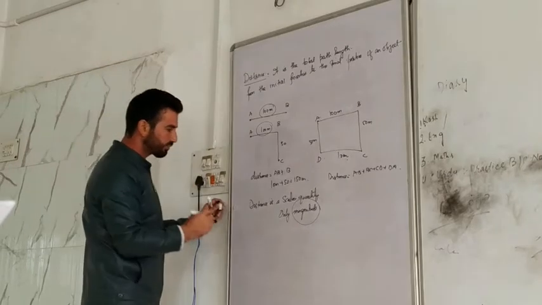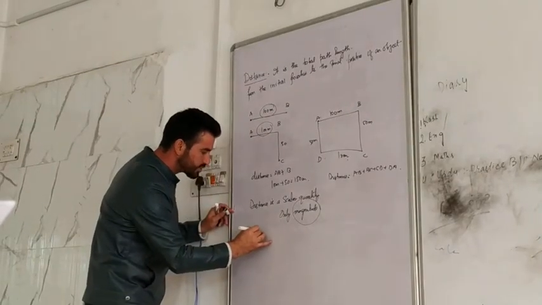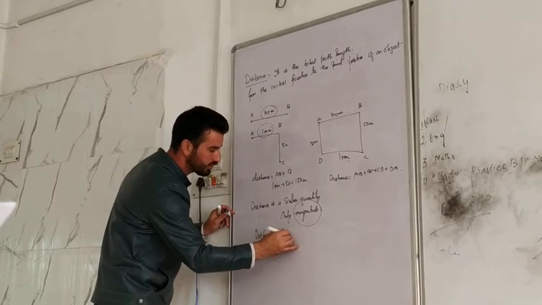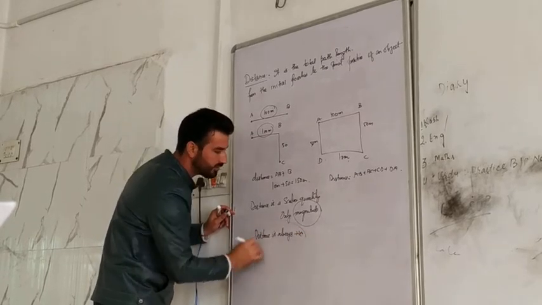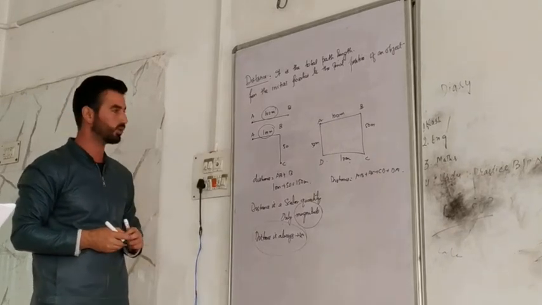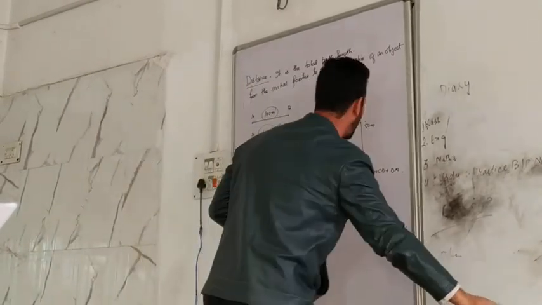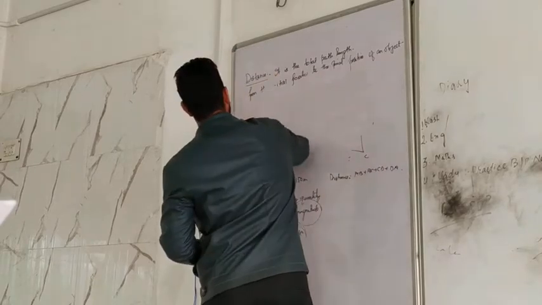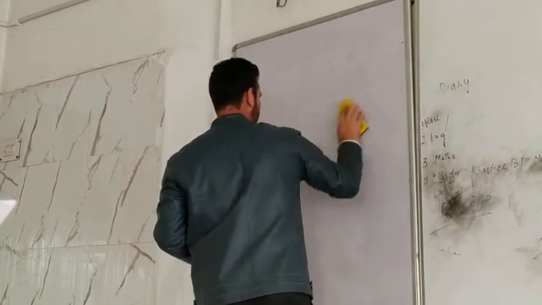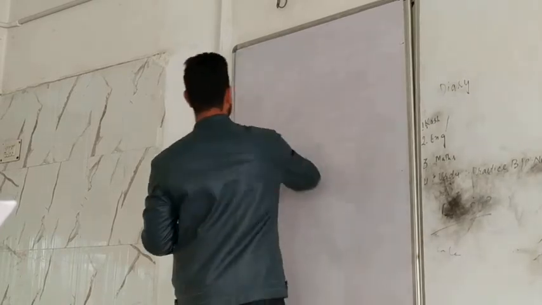But, and let me tell you, distance is always positive. It can't be negative. Modulus value. You can't say the distance is negative. But what about displacement? It's a vector quantity. When you take displacement into consideration, it's something else.